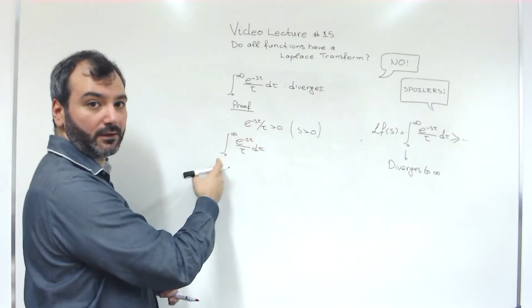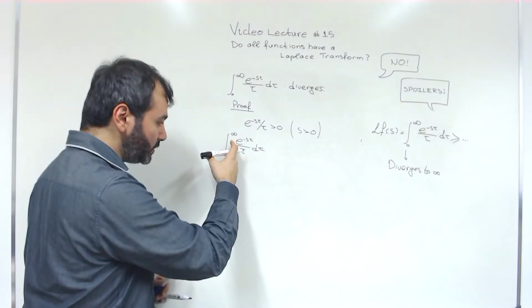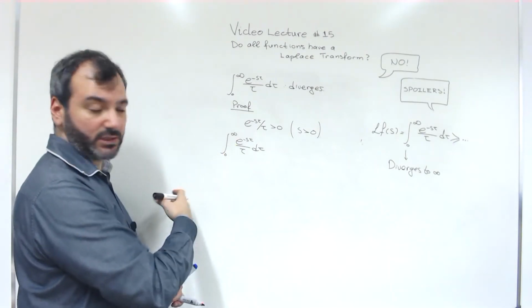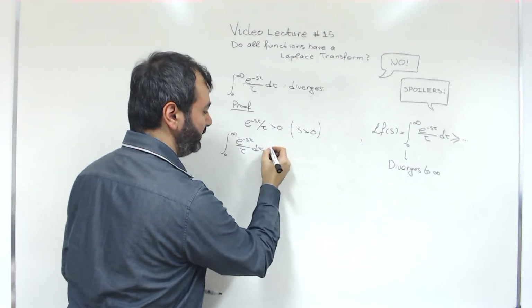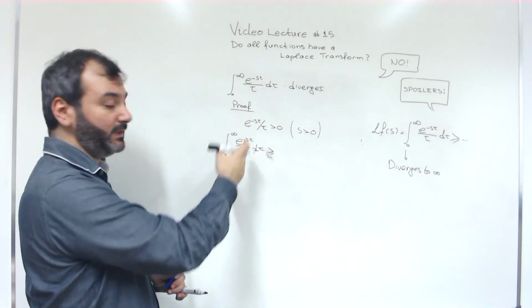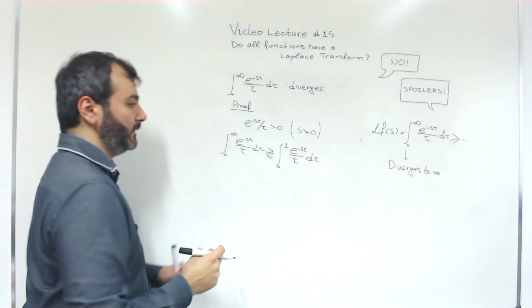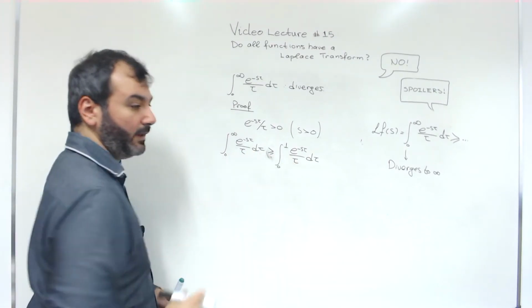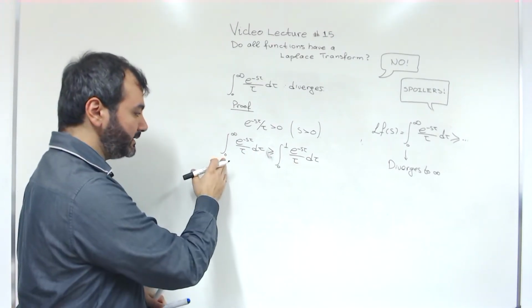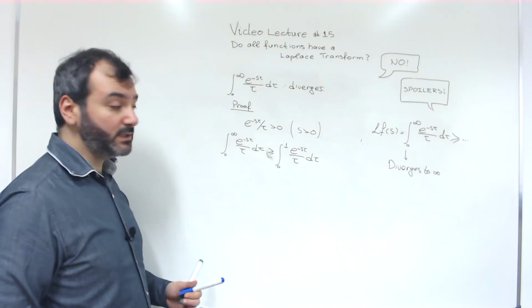Now this integral from 0 to infinity, if we claim that it diverges because the left limit goes to 0, then it suffices to study how the integral behaves from 0 not to infinity, but from 0, let's say, to 1. And this is smaller than that because we're integrating a positive quantity, and instead of taking from 0 to infinity, from 0 to 1, the integral must be smaller.